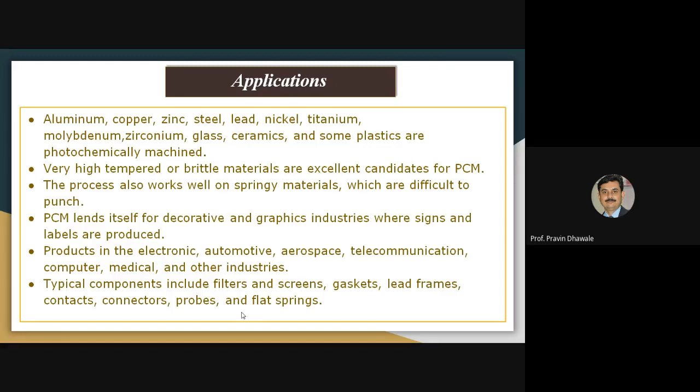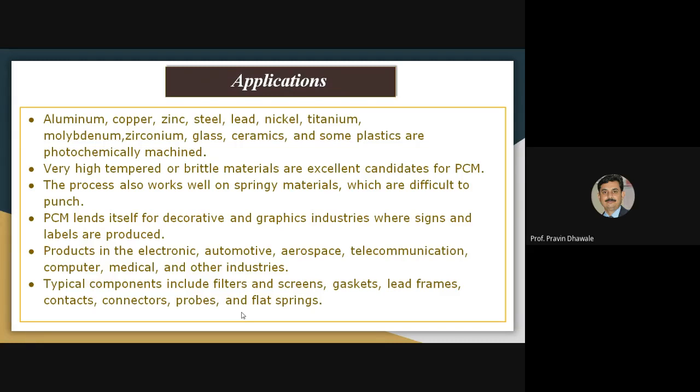Certain materials that have high brittleness or are highly tempered are easily machined by photochemical machining. It means that especially for brittle materials and very high tempered materials, photochemical machining is widely used. The process also works well on materials which are difficult to punch.